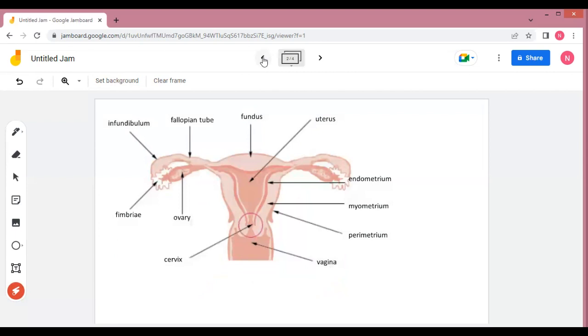Now, how does fertilization occur here? See this diagram of the female reproductive tract or female reproductive system. Before fertilization, some events occur, called pre-fertilization events. Fertilization occurs inside this fallopian tube.